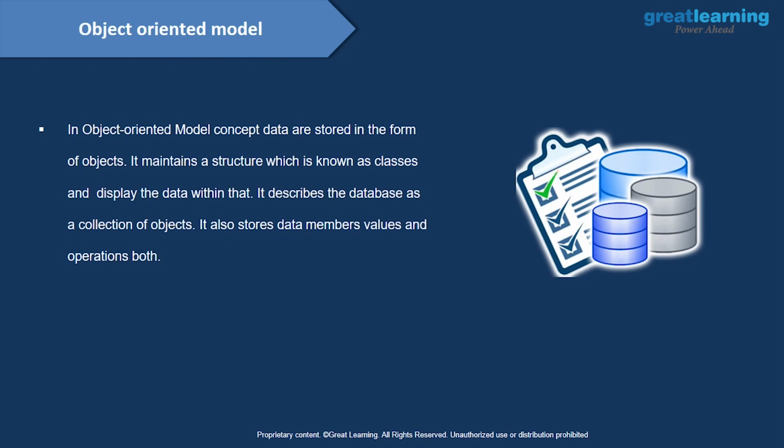It maintains a structure known as classes and keeps the data within them, right? So I think you can see the similarity between object-oriented languages and the object-oriented model. It describes the database as a collection of objects, and it stores data members, values, and operations both. So this is how we have lots of database management system options, and in any order you can store your data using any one of them.